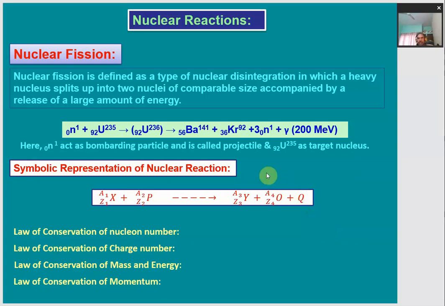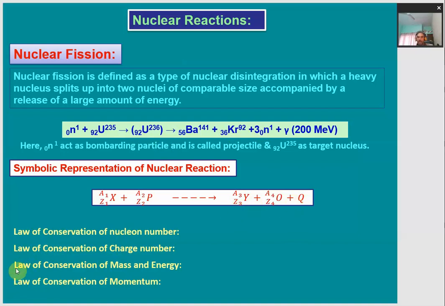So this is what the nuclear fission process means in general. During every kind of nuclear reaction, a few laws are always obeyed. They are not violated in any situation. These four laws are: the law of conservation of nucleon number, which means the number of nucleons before and after the nuclear fission process remains the same. Similarly, the law of conservation of charge number: the charge before and after the fission process is conserved, right?